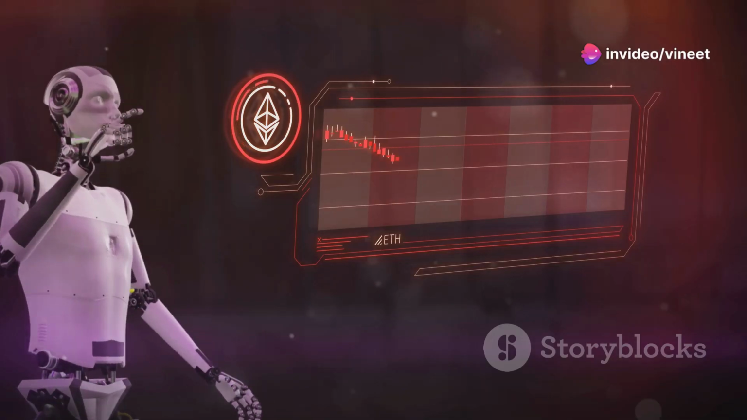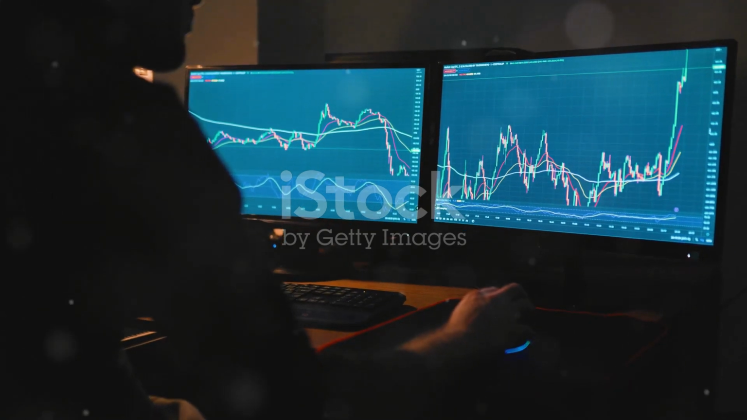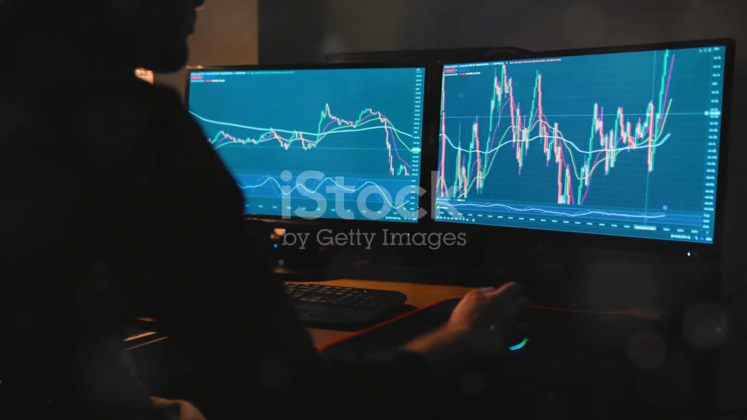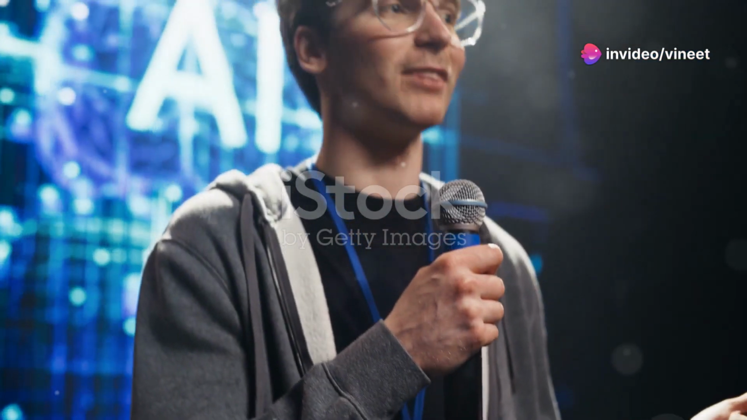AI in finance. Lastly, in finance, AI tools like Kensho and H2O.ai are used for algorithmic trading, fraud detection, and financial forecasting, making markets more efficient and secure.